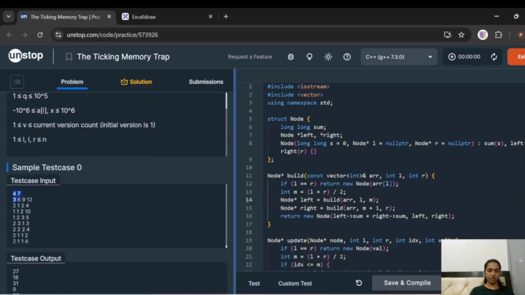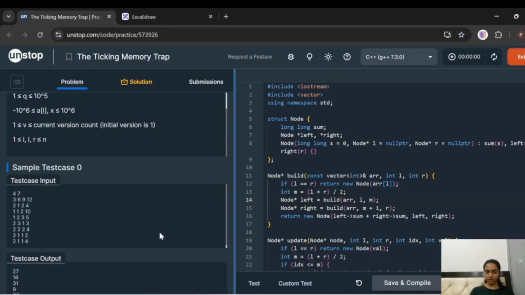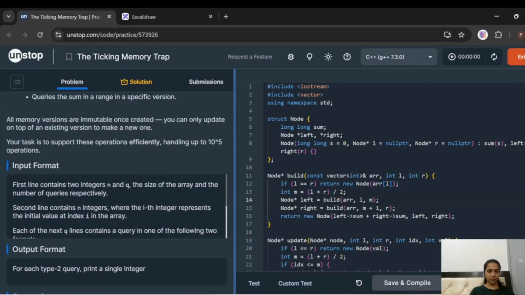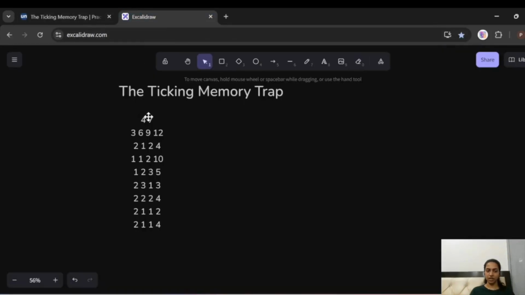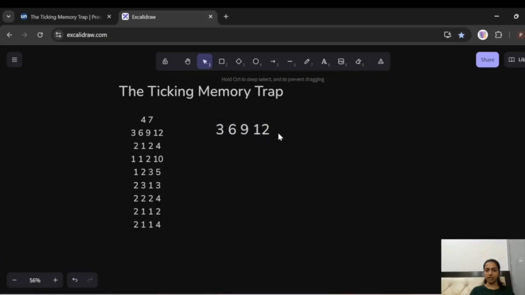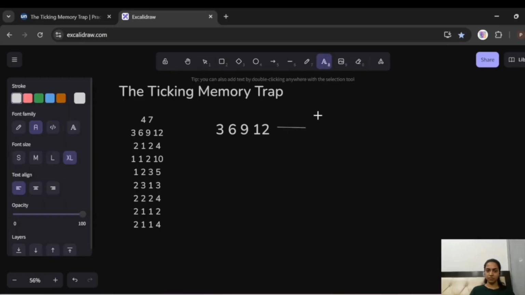Okay, so let's understand this example first, because this is a complicated question. So firstly, we have 4, the size of the array. Okay, so 4 is the size of the array and 7 is the number of queries. And this is the initial array, version 1.